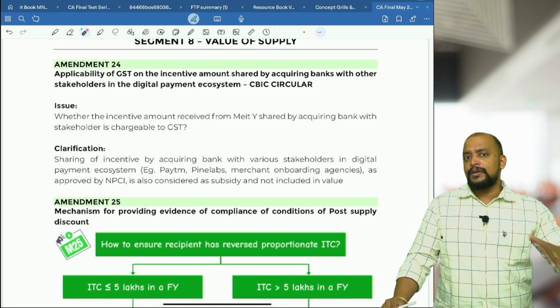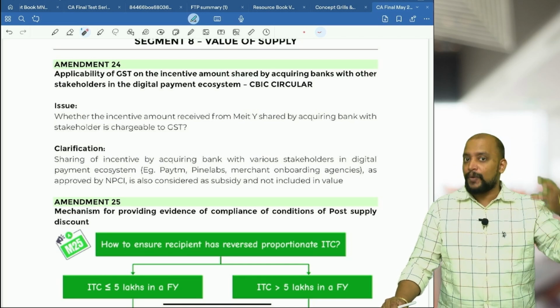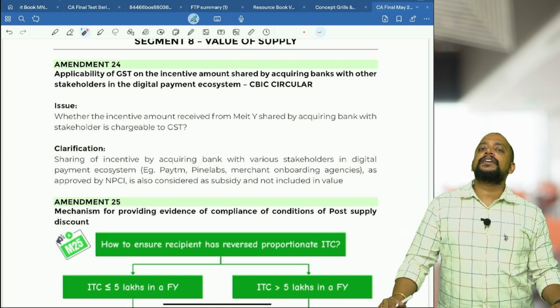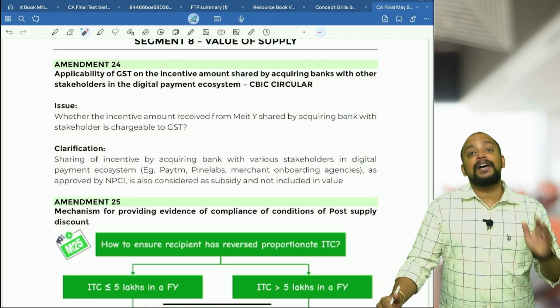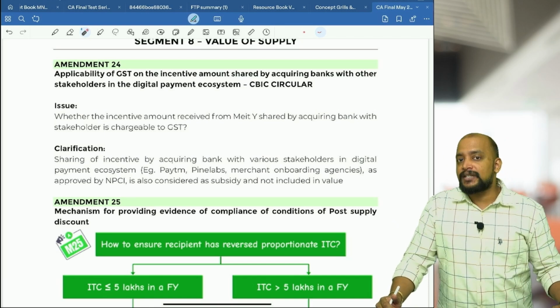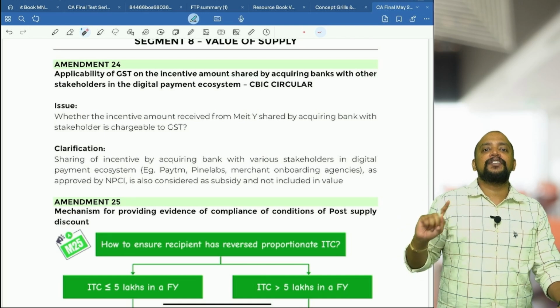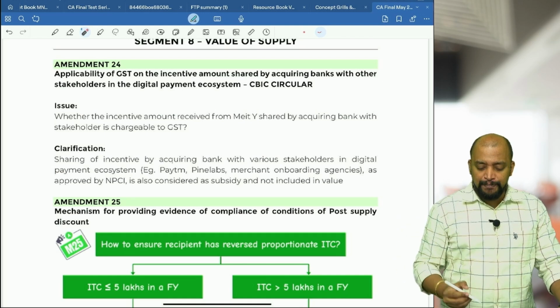For them also, the acquiring bank will be sharing this kind of incentive, whatever they got. Whether that further sharing of incentives is also treated as subsidy from government, because of which it will not be included in the value? Exactly, that's where they gave a circular. But remember, all those people who are receiving the incentives should be approved by NPCI.